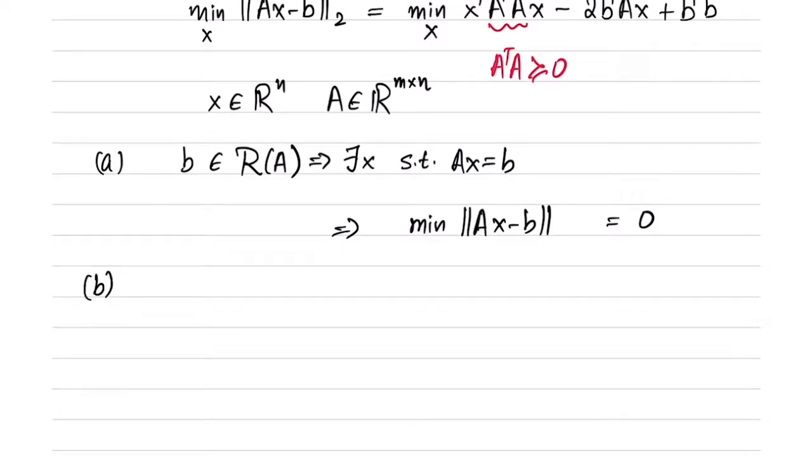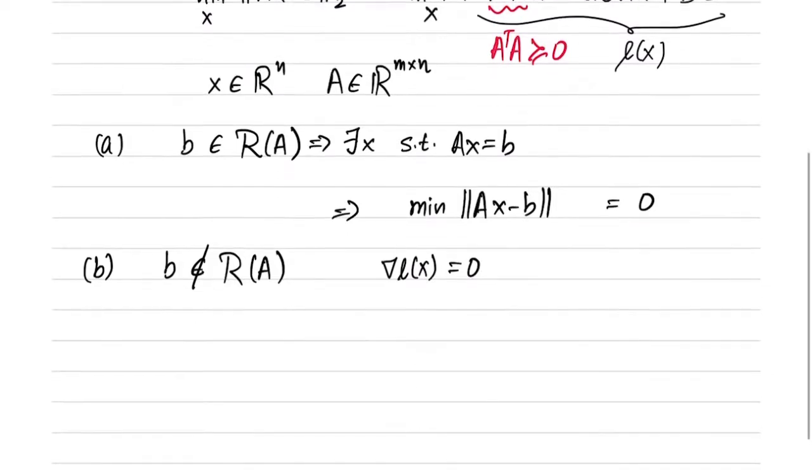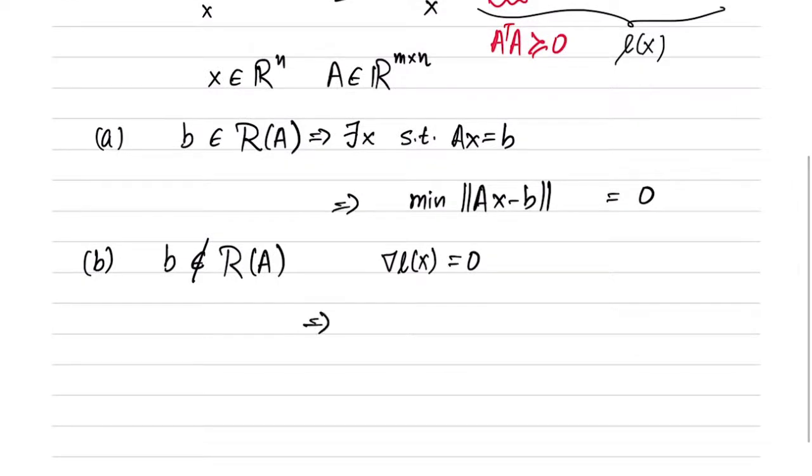Let's consider a more interesting case, which is that b does not belong to the range space of A. In this case, this is a quadratic objective function. Let's say that this loss function is denoted by L of x. Then we already know that the solution of this problem is given by x such that the gradient of L of x is equal to 0. This is equivalent to saying that 2 times A transpose A x is equal to 2 times A transpose b.